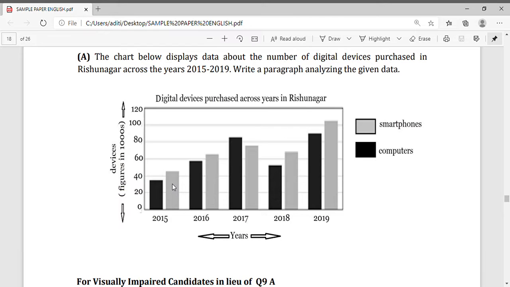And the sky blue color is for smartphones. So in 2015 we can see smartphones were purchased more than 40,000. This is the data.